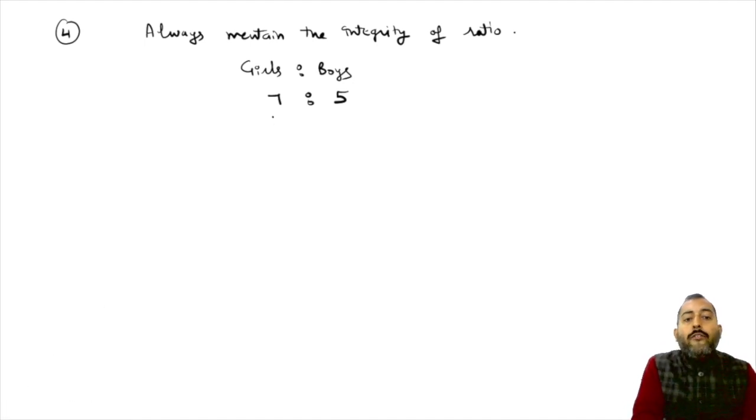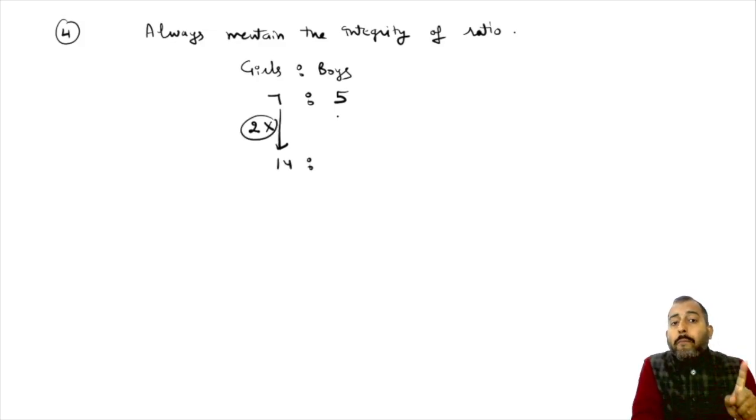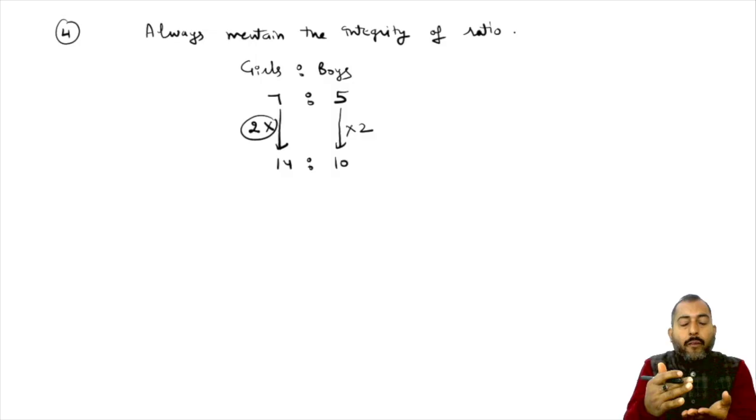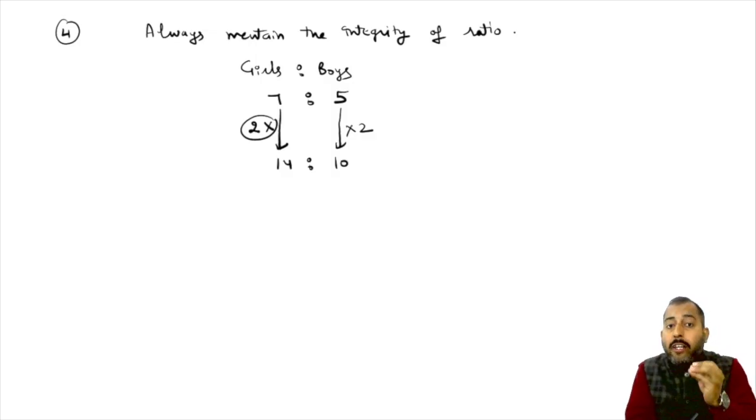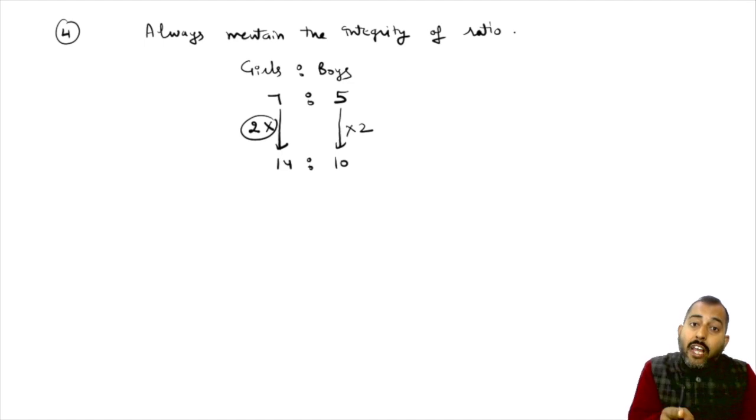Now, if you multiply any single part of a ratio, suppose you multiply 7 with 2, you get 14. Then do multiply 5 with 2 so that the integrity of the ratio is intact. If you are multiplying any part of a ratio with any number, do multiply the remaining part of the ratio with that same number.